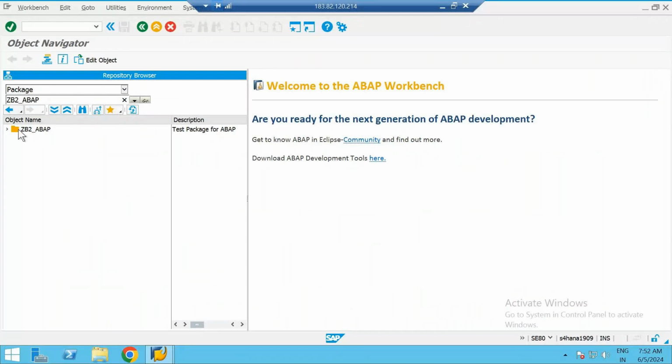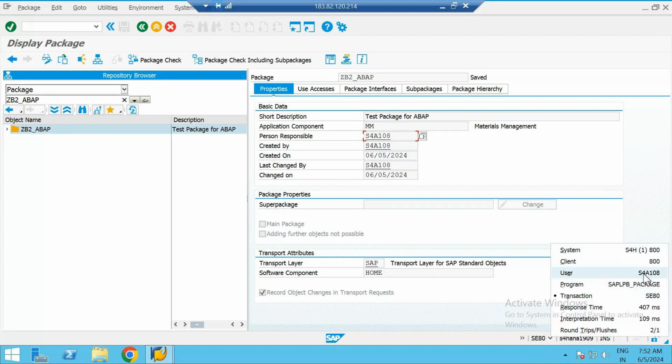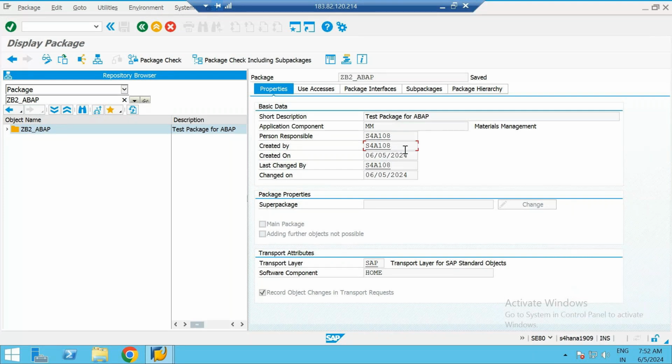Now here I see zb2_abap. So I just double click this. See, I'm getting all the details that I filled. I filled the short description, application component. This person responsible is nothing but my ID with which I logged in. So you can see my ID here, as user. That's the reason it's coming as my ID, because I created it. Then created by my ID, created on today's date. Changed on is also today's date, created and changed both today's date only. So whatever we have filled, it's coming up here.